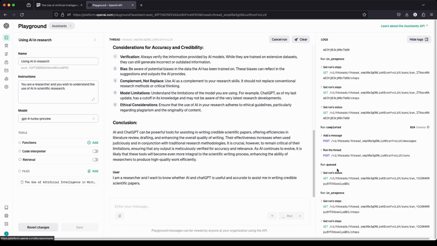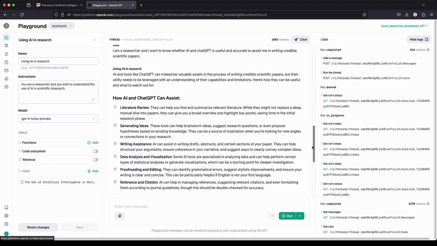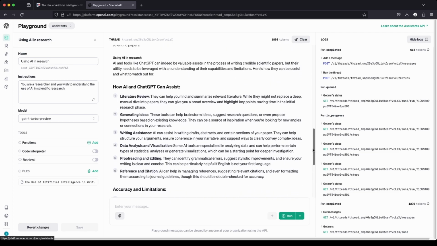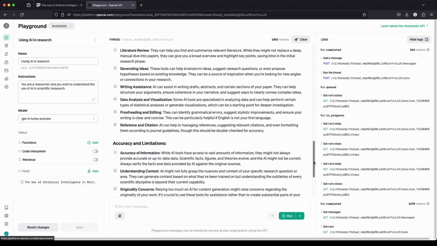The status of the run was queued. Then it went into in progress. And once it is completed, yet again, the run will go in a state of completed and we'll get our response. The run has completed and the state of the run is completed. This is the number of tokens that was used, and we have our response. Let's review our response. It's the same as before.